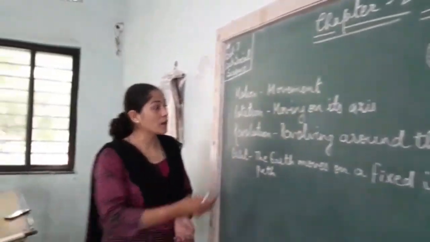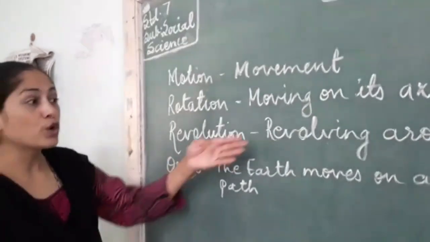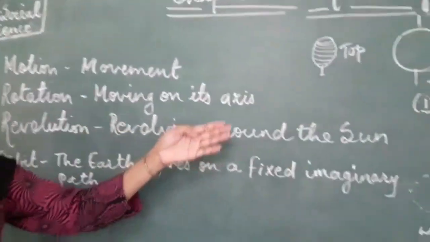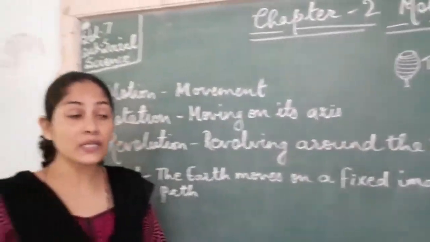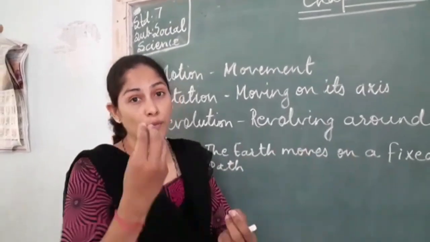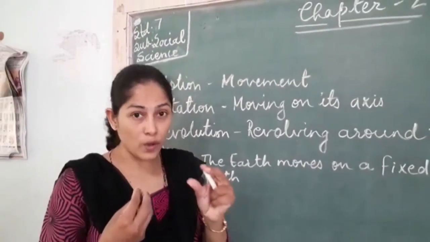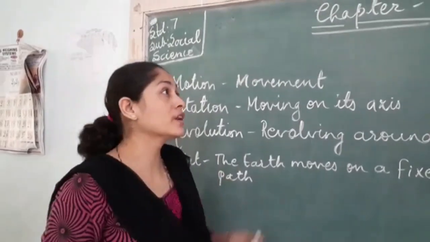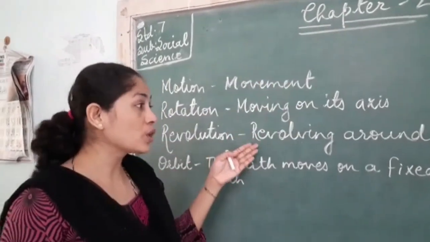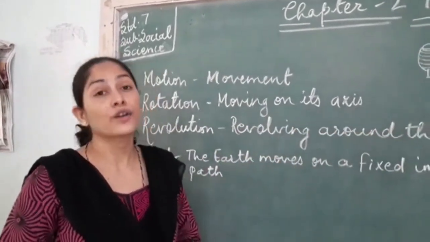Now let us talk about revolution. Revolution means revolving around the sun. Revolving means you are moving around some object. If you are moving around some object, that is revolving. Here we are talking about the earth. So revolving around the sun, that is revolution.